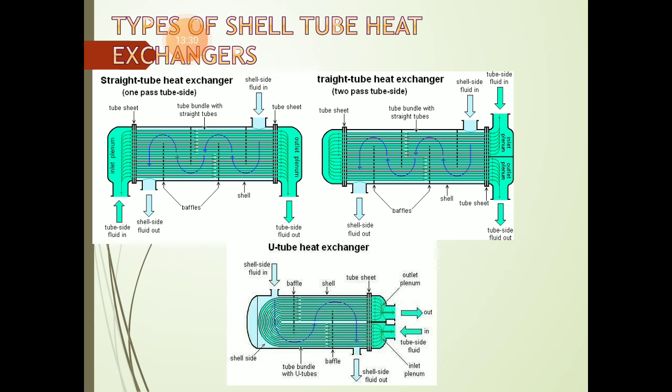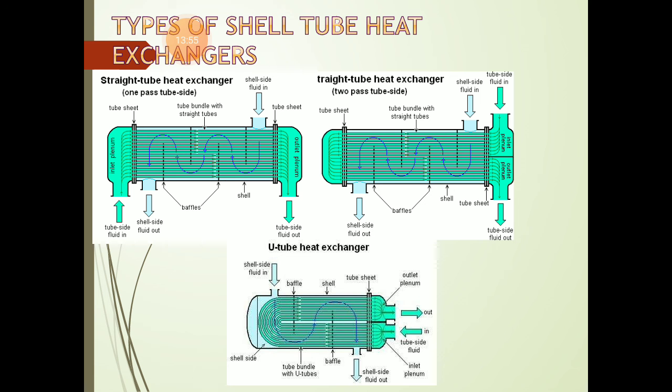Okay, so this figure indicates that it's a straight tube heat exchanger, 1 pass, 2 pass, U tube heat exchanger. In 1 pass heat exchanger, fluid flows only once.